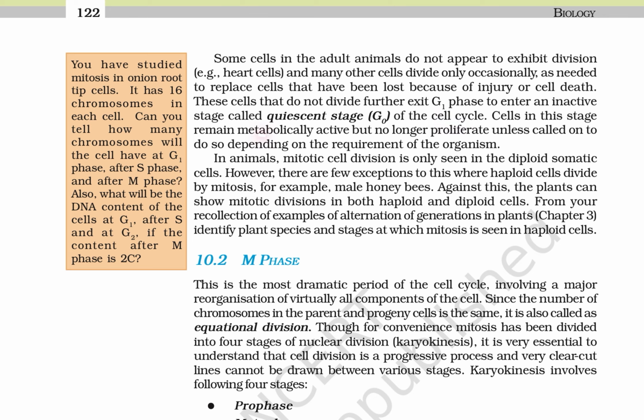Cells in this stage remain metabolically active but no longer proliferate, unless called on to do so depending on the requirement of the organism. In animals, mitotic cell division is only seen in diploid somatic cells. However, there are a few exceptions in which haploid cells divide by mitosis. For example, the male honeybee, the drone, can show mitotic division in both haploid and diploid cells.